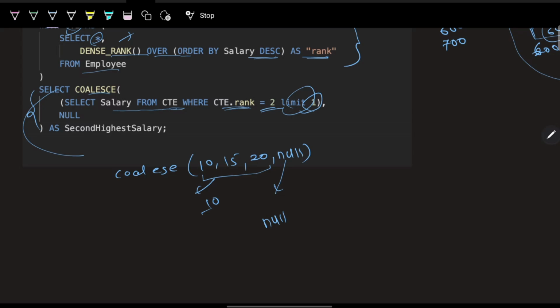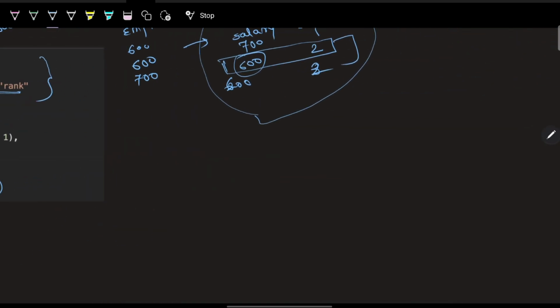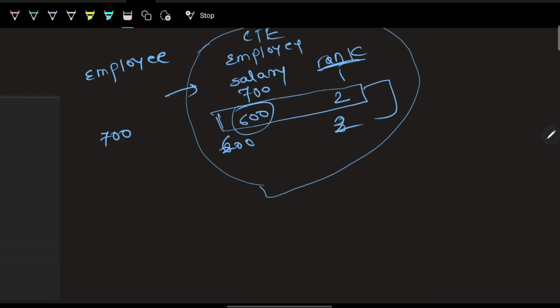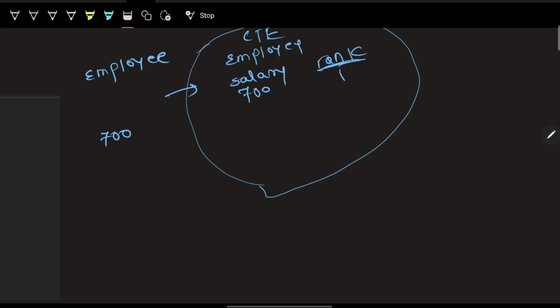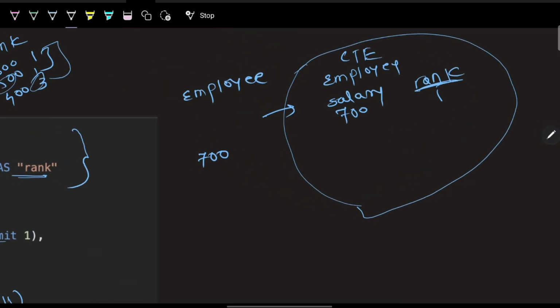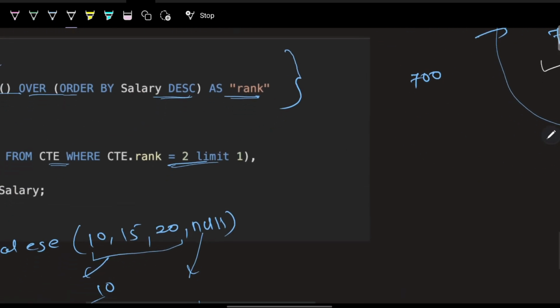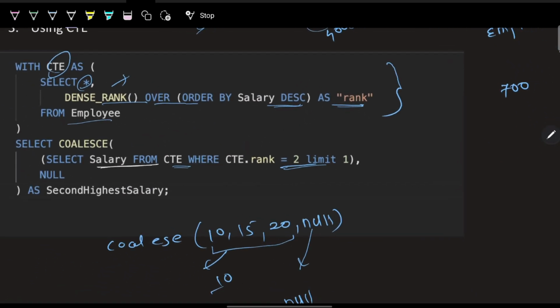So same thing I'm doing here. I'm returning the row with the second highest salary, that is rank 2, from the CTE. But if there is no rank 2, for example, if my employee table had only the 700, there would not be any row with rank 2, correct? So this would be an empty result, there is no row. In this case, this would be null, so by default I will return null, which will come up as the second highest salary.